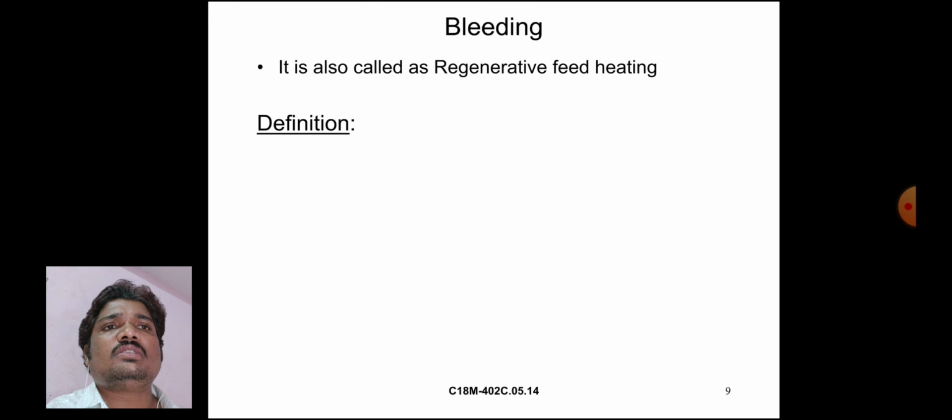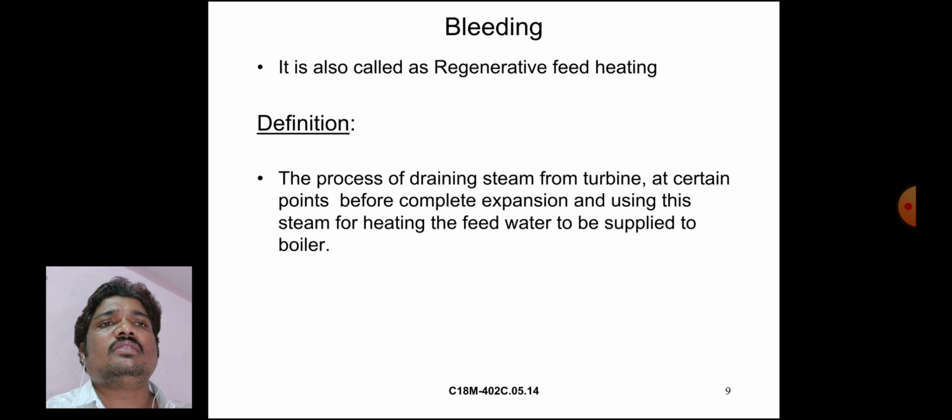The definition of bleeding: the process of draining steam from the turbine at a certain point before complete expansion, and using this steam for heating the feed water. This heated feed water is then supplied to the boiler.